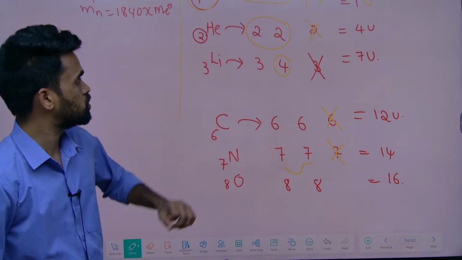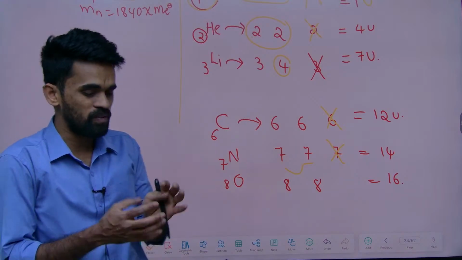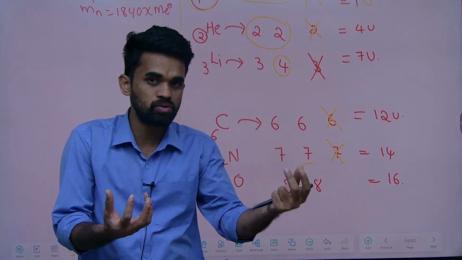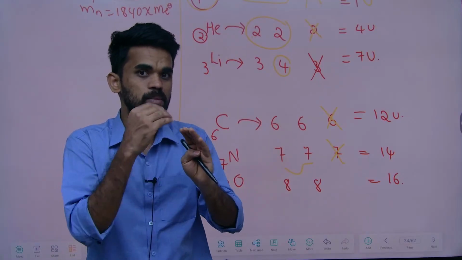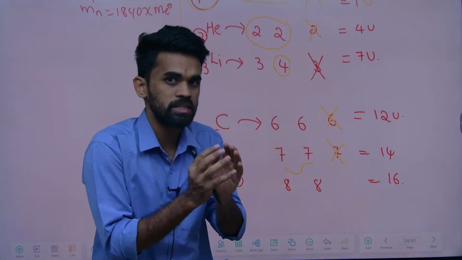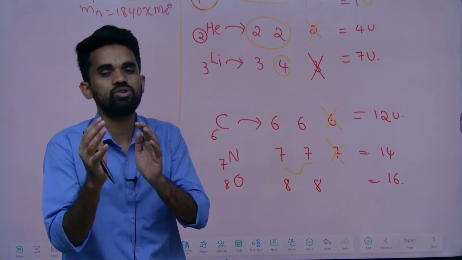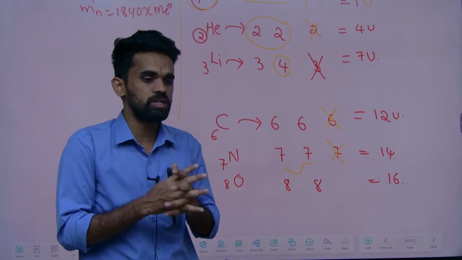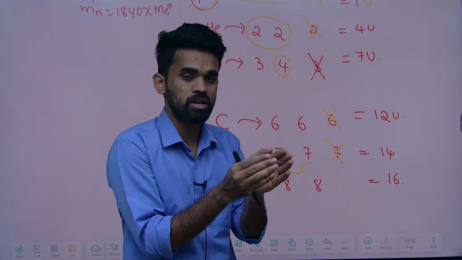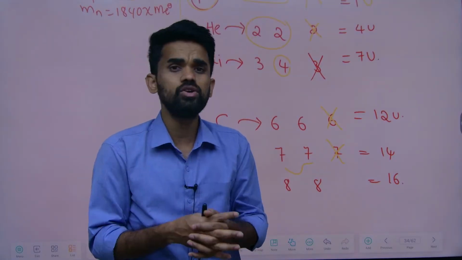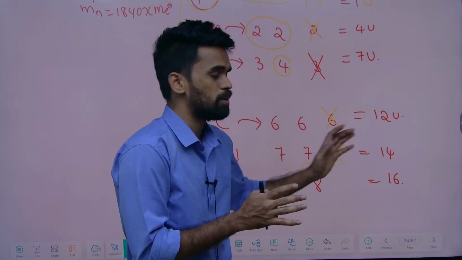Like this if you observe the trend here, if atomic number is 6, mass number becomes 12, if atomic number is 7, mass number becomes 14, means you are just doubling the number. So this trend will be very suitable up to the first 20 elements, because for almost the first 20 elements the proton count and neutron count are nearest to each other. So that's why if you add them, you will get the double number like this.